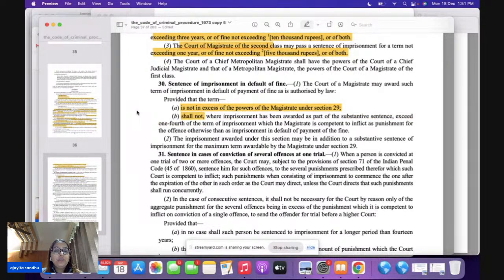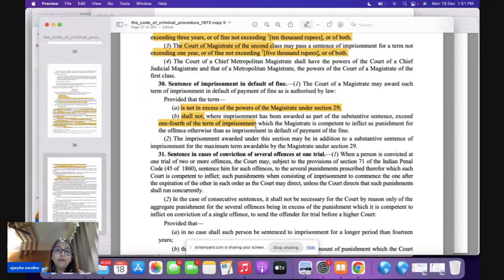If imprisonment has been awarded as a part of your substantive sentence, shall not exceed 1/4 of the term of imprisonment which the magistrate is competent to inflict otherwise than in default of fine.